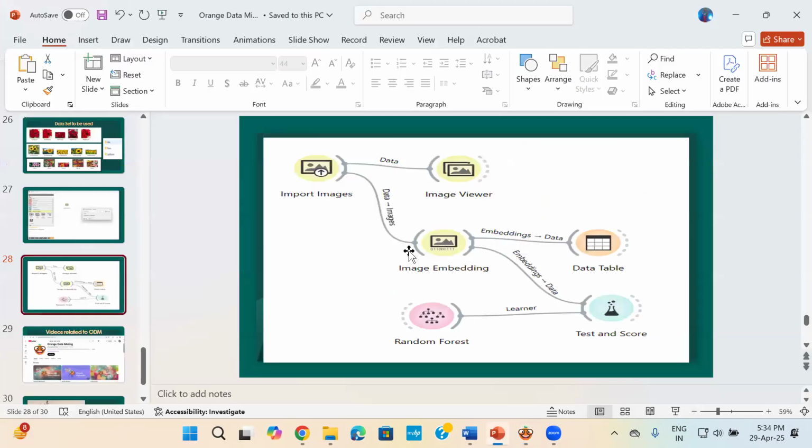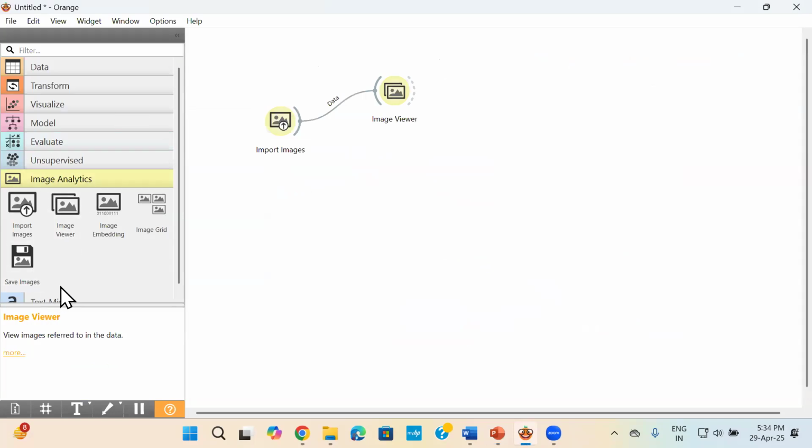I've done this. Now, what we have to do in images is convert each image into a numeric value. As you know, computers understand only numeric values. So for that, I will be using the image embedding widget. So here what I'll do is I'll use the image embedding widget.